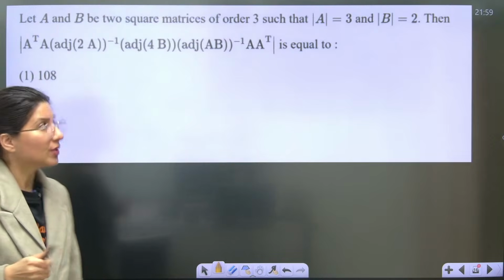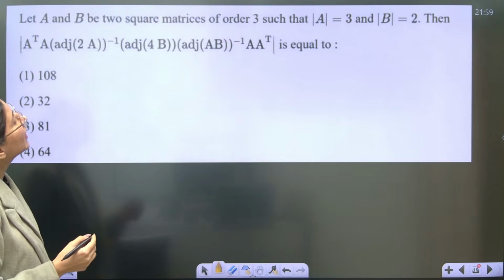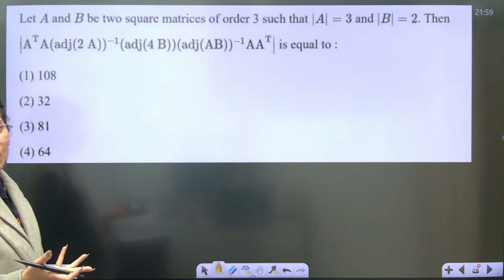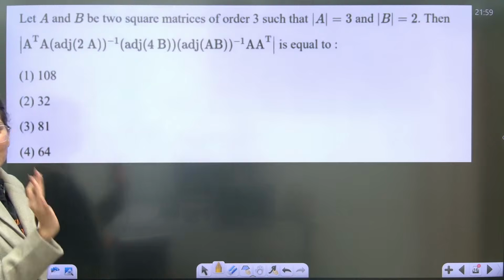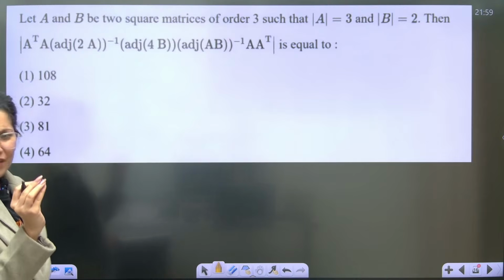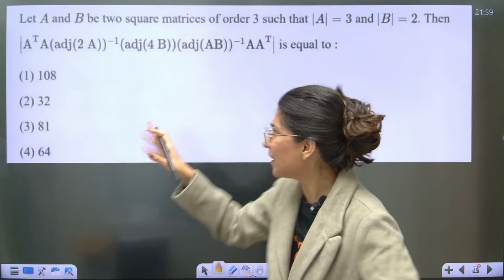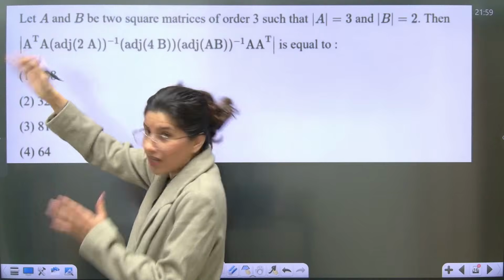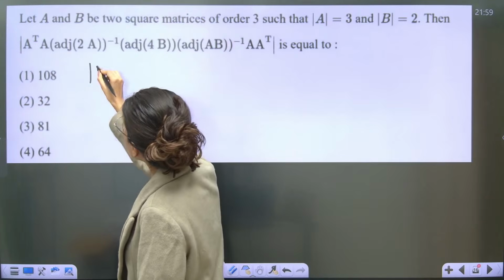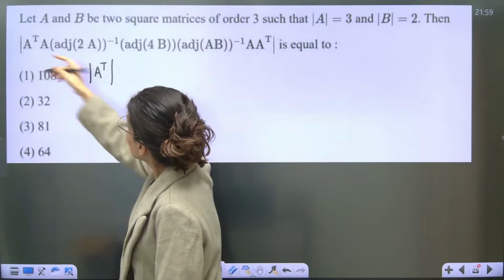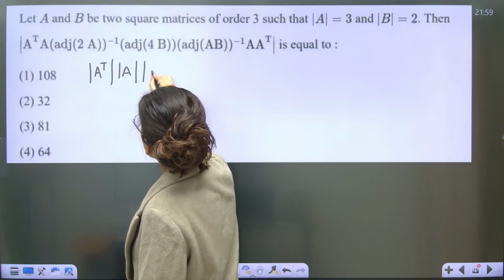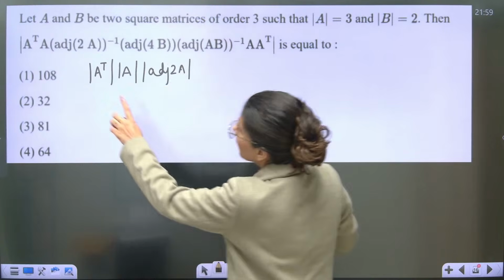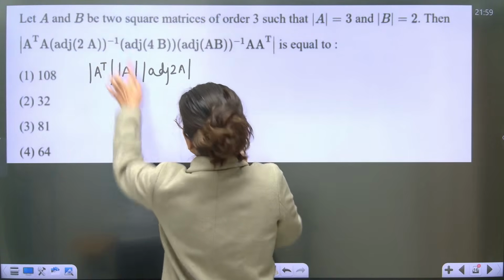Okay, let's start. A and B are two square matrices of order 3 such that determinant A is 3, determinant B is 2. Can you see this whole full-fledged expression? First of all, this is looking scary, but you can separate it out. First thing you should do is separate the different determinants. See, this is determinant A transpose, then determinant A, then determinant adjoint of 2A inverse.